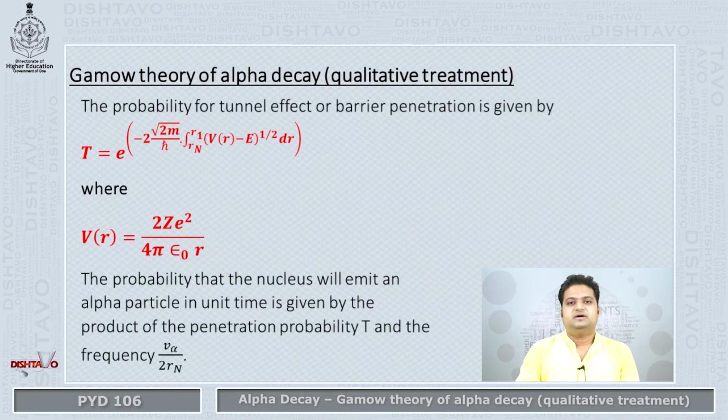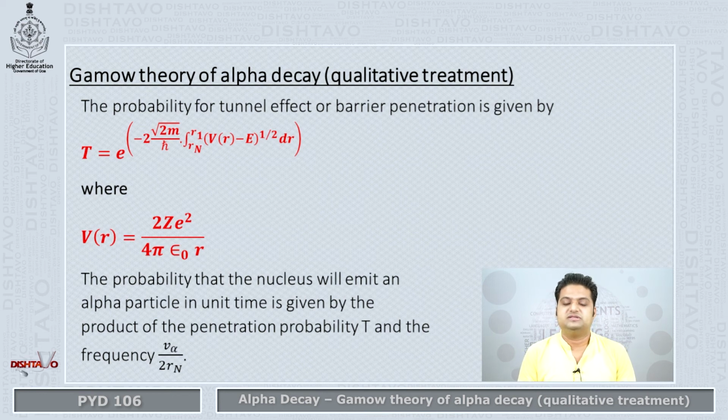After some more mathematical steps, which we are not going through, you will get a final expression for this barrier penetration constant or transmission coefficient, the probability for the tunnel effect to take place: T equals e raised to minus 2 times the square root of 2m over h cross, integrated from Rn to 1, or 0 to L in this case.